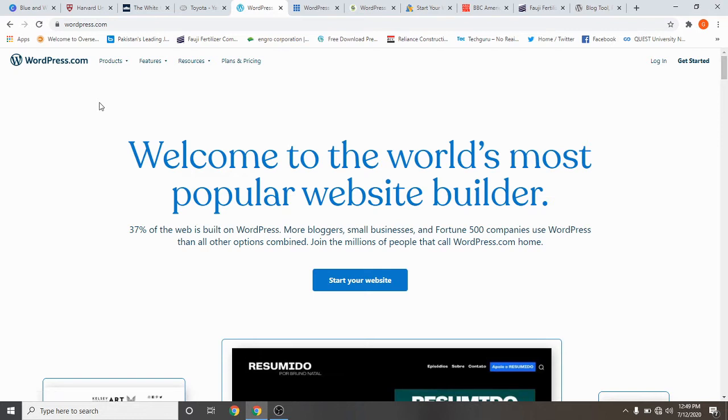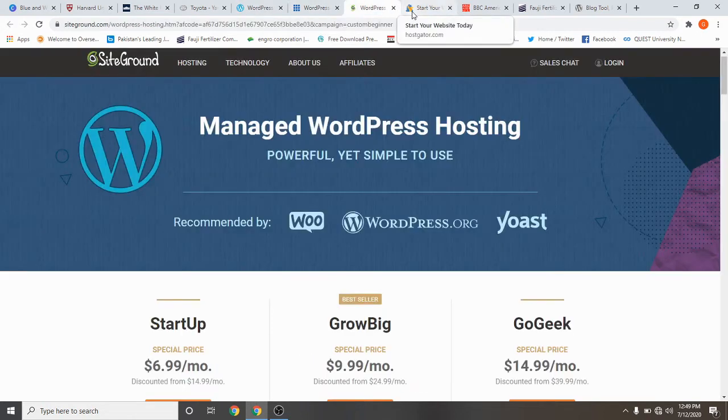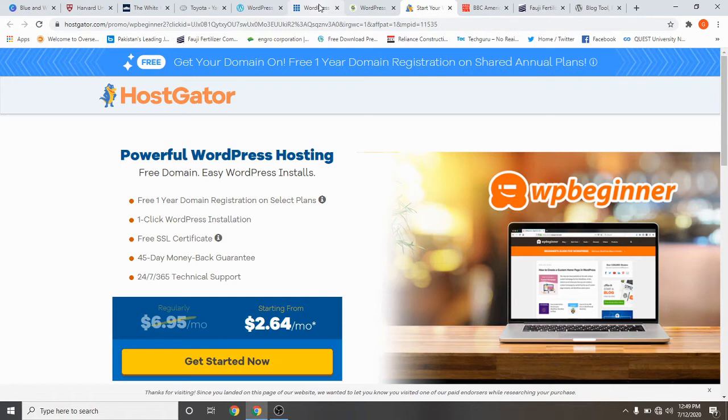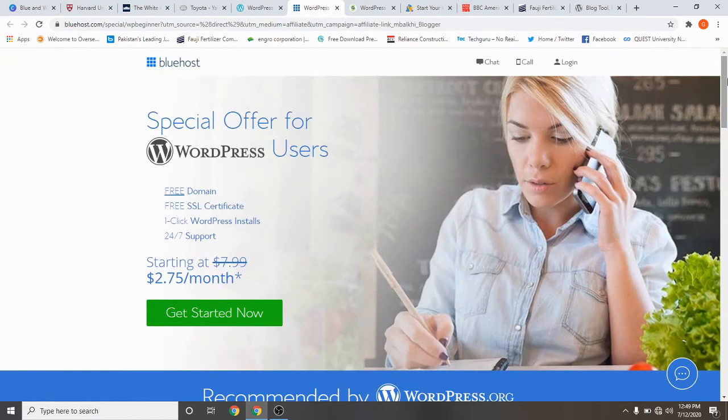So a domain is also needed, and hosting is also needed for running a website. So let's talk about hosting. Which kind of hosting should we buy from the hosting provider company? I would like to discuss three websites which provide hosting.